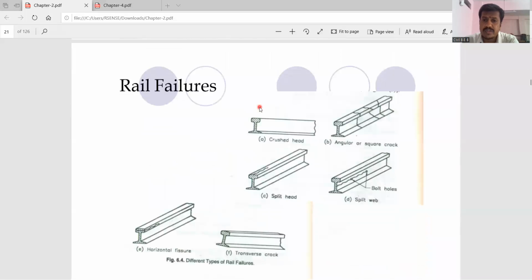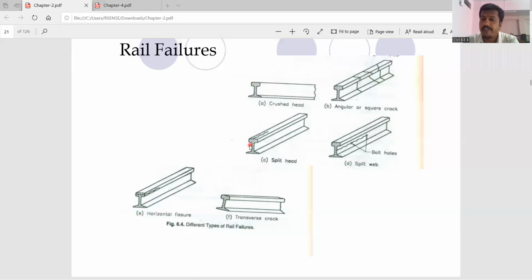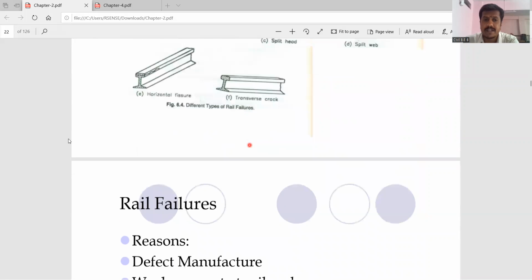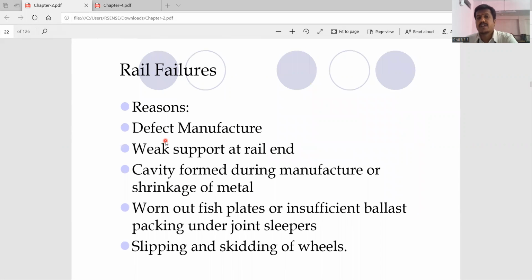So these are some pictures which will give you an idea about rail failures in detail. You can see the different types of rail failures. What are the reasons for this rail failure?